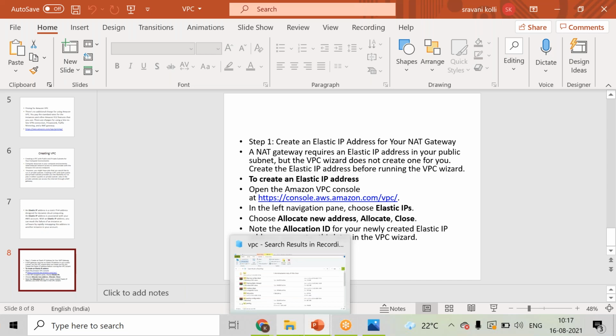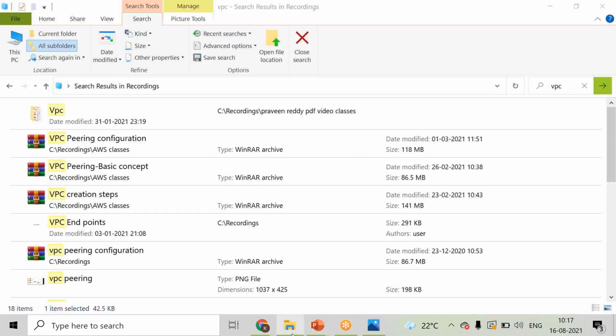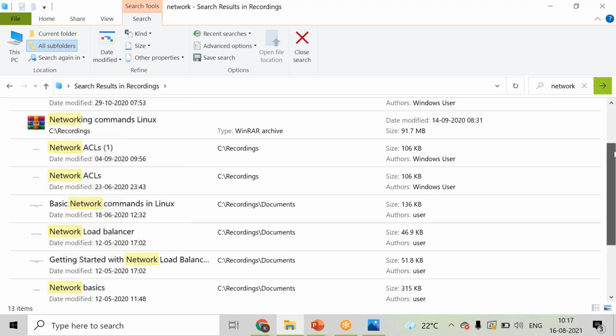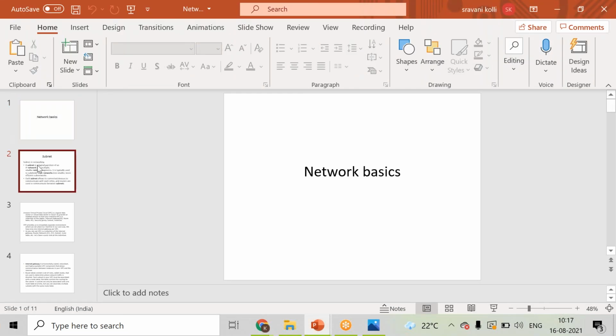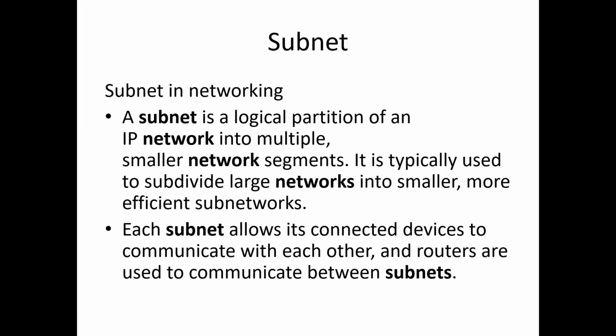Just give me a moment. I'll open that. So I have all these definitions. You can get it online also, but let me open the document. It will be easy for you. Yeah, the same thing. I have just given it in a separate document.